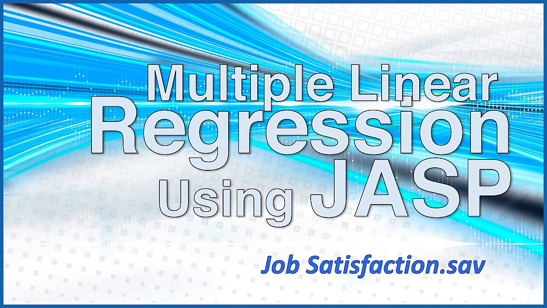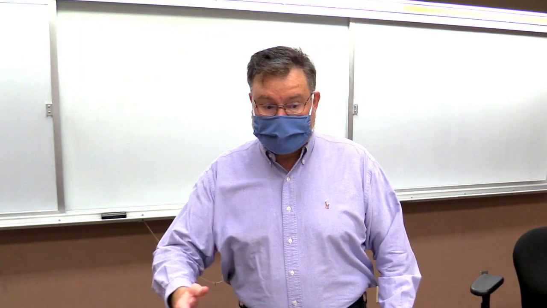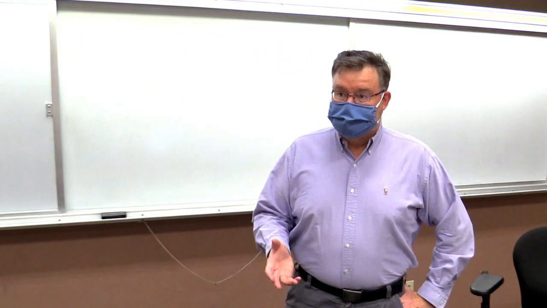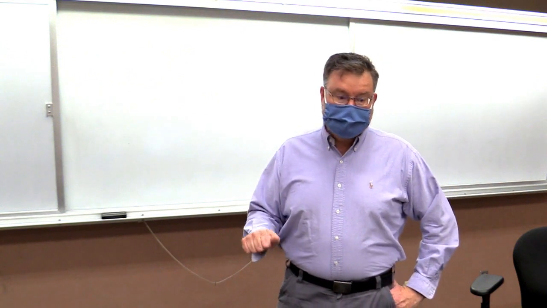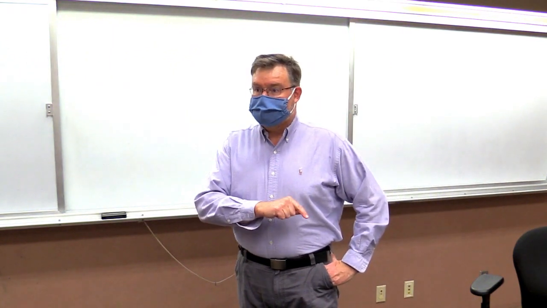Do a multiple linear regression using JASP and this job satisfaction.sav data set, which we've downloaded, opened up in JASP. And we started last time building a model in which we used burnout to predict job satisfaction.